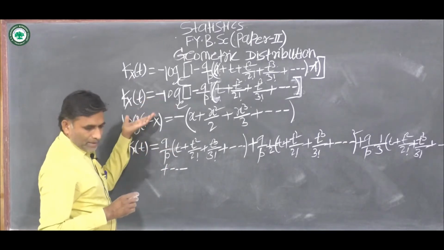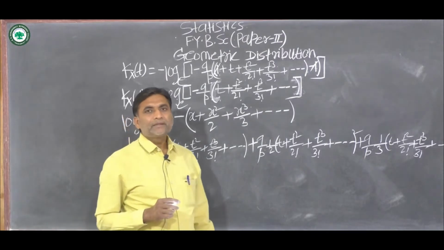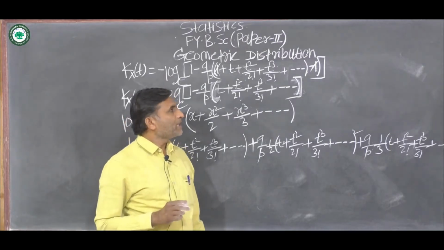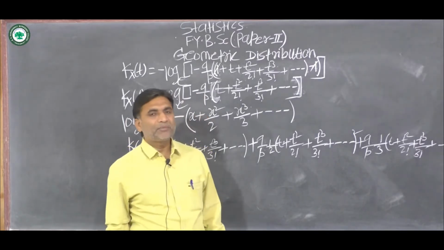Now by using this cumulant generating function we can obtain the cumulants of geometric distribution, that is k1, k2, k3, k4 and so on.